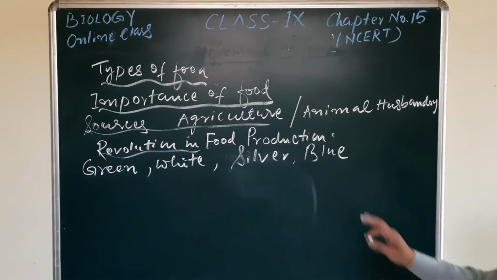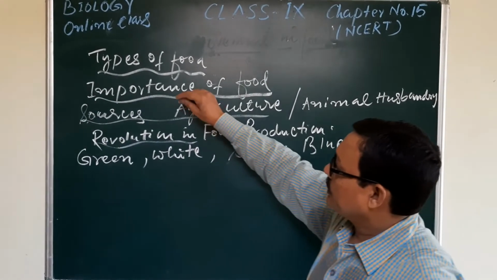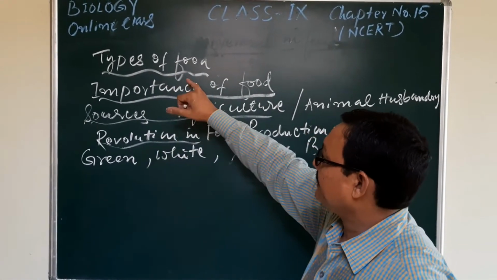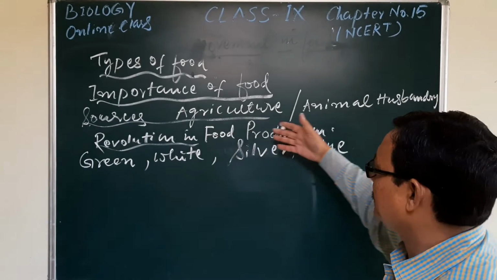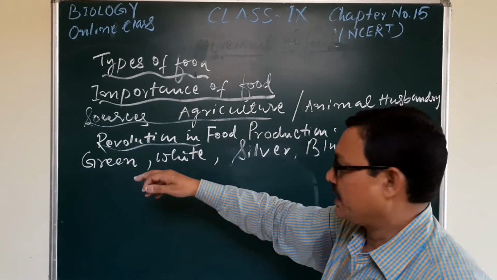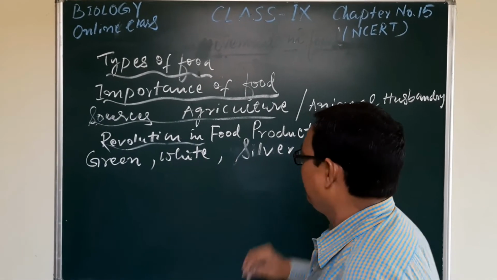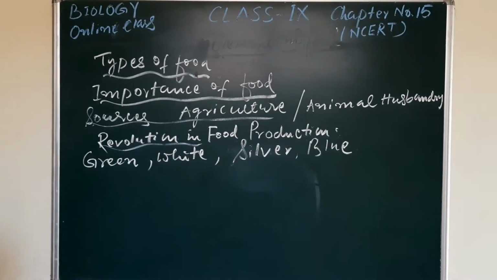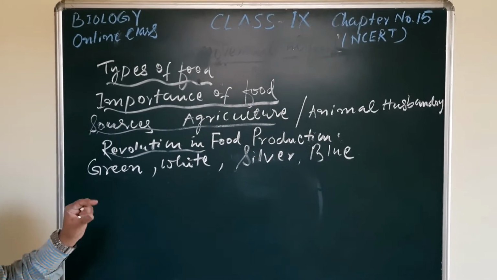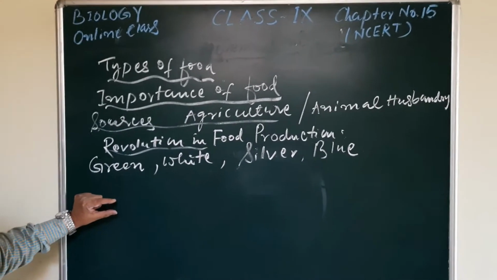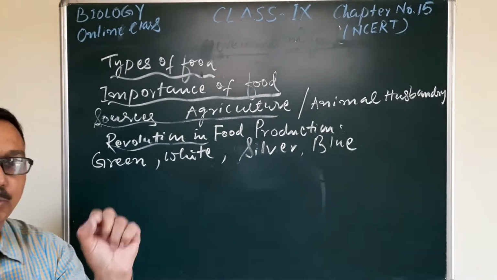Now look here, in the introductory part of the chapter, we would like to know about these things. Number 1, the types of food. Number 2, the importance of food, like the sources. As you well know, the sources are agriculture and animal husbandry, which we have just discussed. Revolution in food production, like the green, white, silver, and blue. Here the green revolution means a revolution in food production, that means we have become competent enough to fulfill the demand of our population.